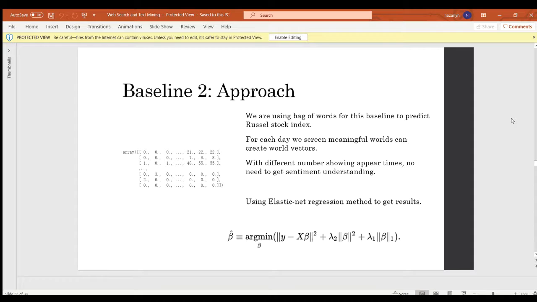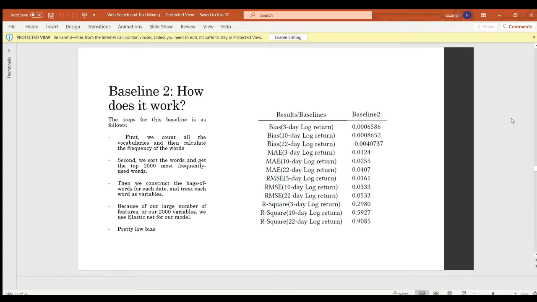In this baseline, we are using bag of words, which we are all familiar with, to predict the Russell Stock Index. First, we count all the vocabulary and then calculate the frequency of the words, and after that, we sort the words to get the top 2,000 most frequently used words. Then we construct the bag of words model. Because of our large number of features, it makes sense to use ElasticNet. One thing to mention is that we decided on using an end-day lag sentiment score, which allows us to compare today's article headlines to stock returns of end days later.